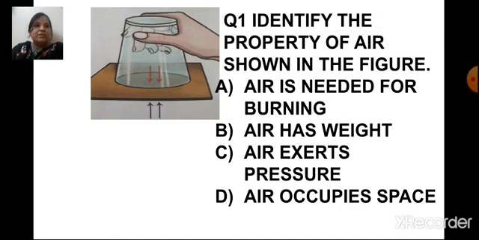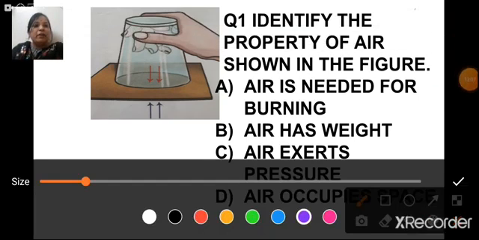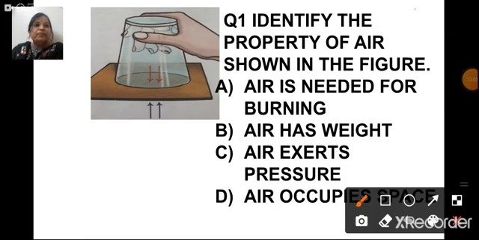Now the next one is, identify the property of air shown in the figure. The options are A, air is needed for burning. B, air has weight. C, air exerts pressure. D, air occupies space. So, can you tell me which property of air is shown in the given figure?